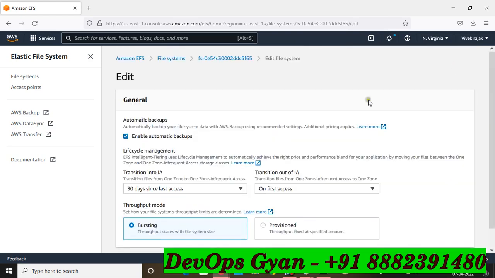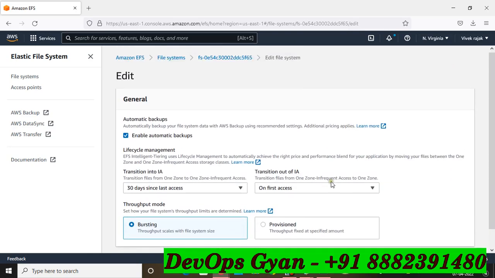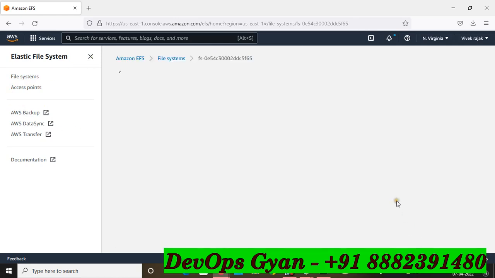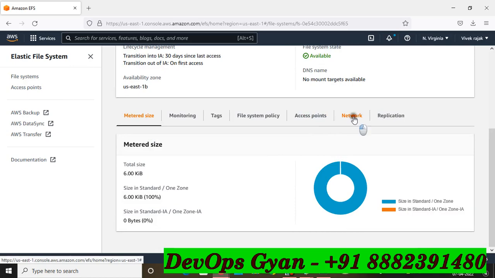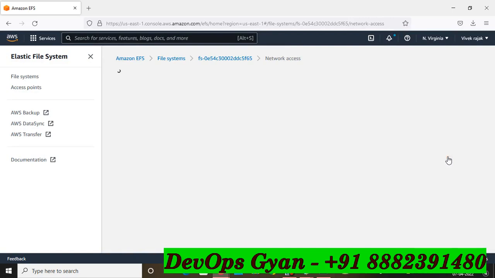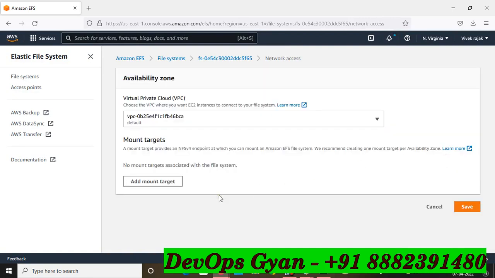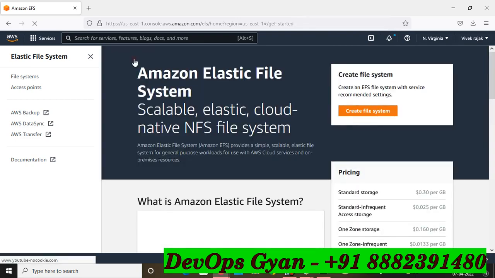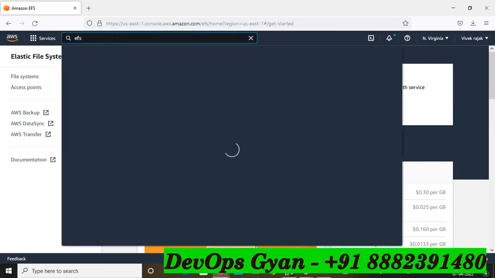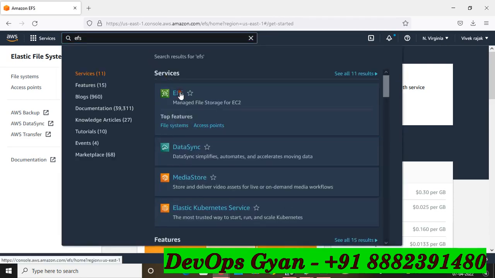So go to the edit section, sorry, go to the network and go to the settings. Okay, now the manage section, add mount target. Okay, no problem. You will have to attach your open security group.